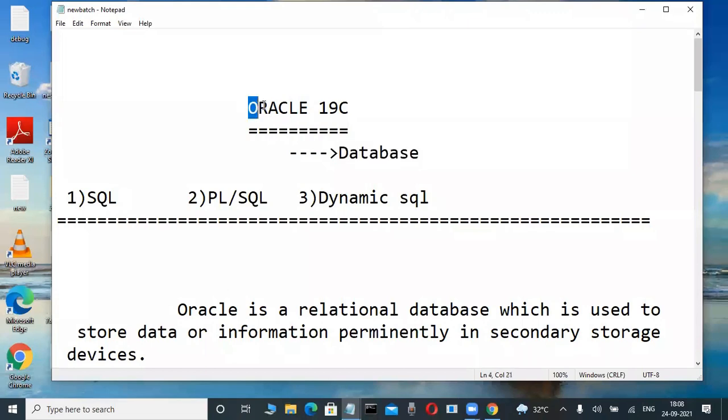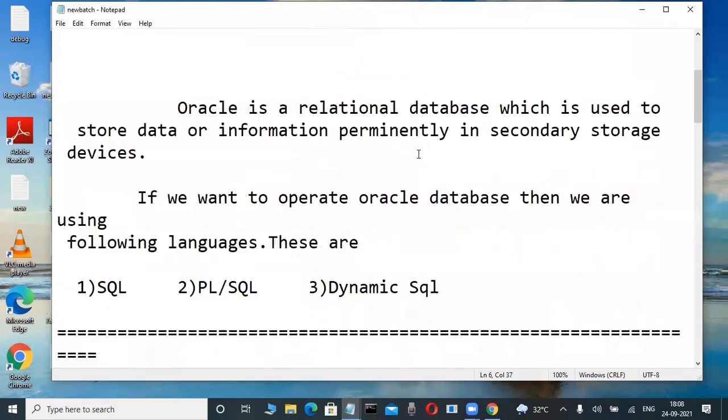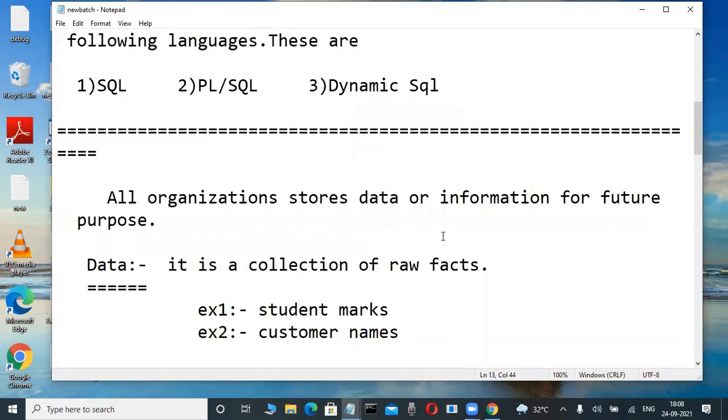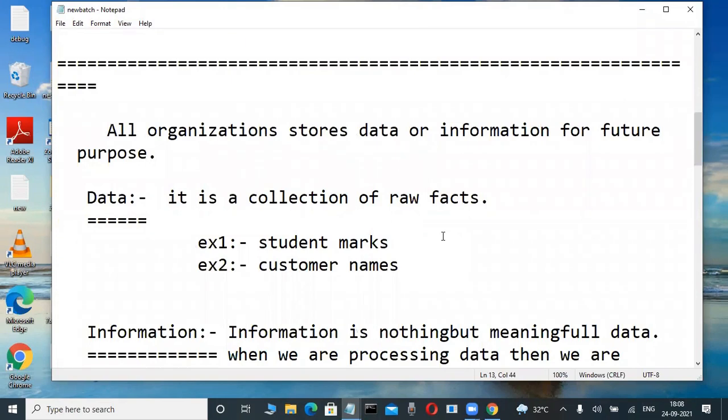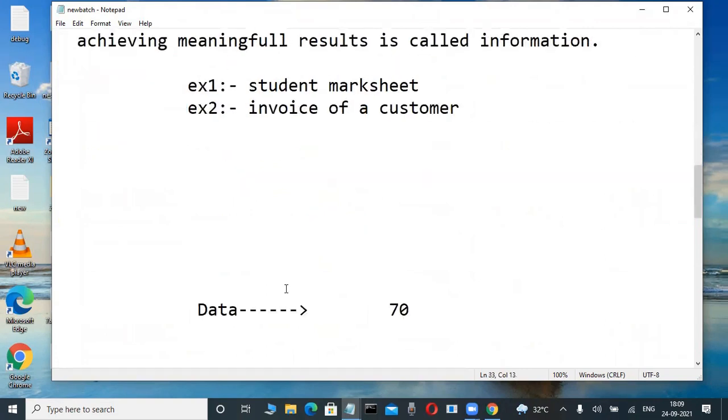But unfortunately, these database softwares are relational database softwares. Those relational database softwares store data, a structured collection of data. Before we start those databases, I am telling you about the olden days concept. An organization stores some type of data or information. Actually, what is data?